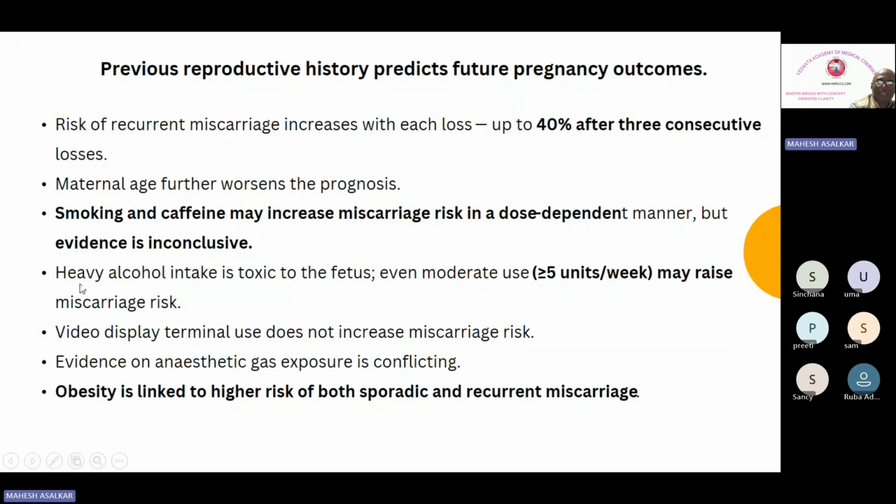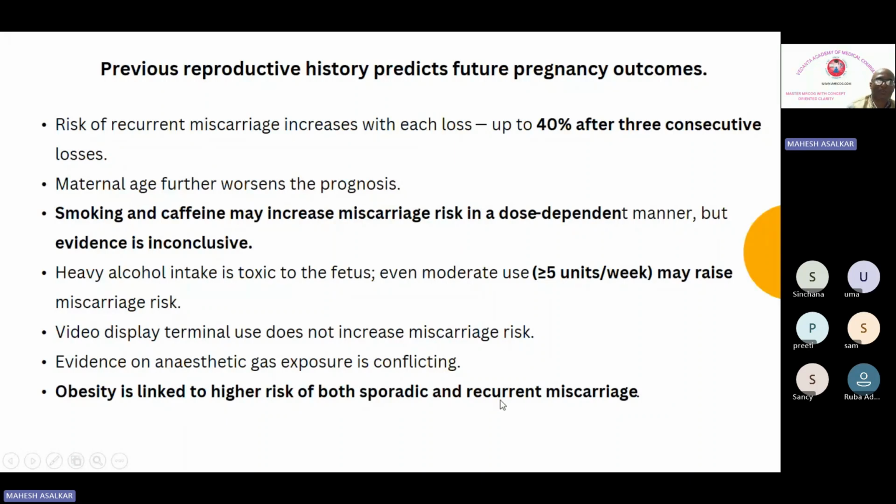Then heavy alcohol intake is toxic, and may raise the miscarriage risk if it is more than 5 units per week. Or they may ask you this as an SBA. Then video display terminal: if she is in the IT sector and working in front of a video display, it does not increase the miscarriage risk. The question may be framed in any way. Evidence on anesthetic gases is conflicting. We'll go ahead with obesity, the next best practice.